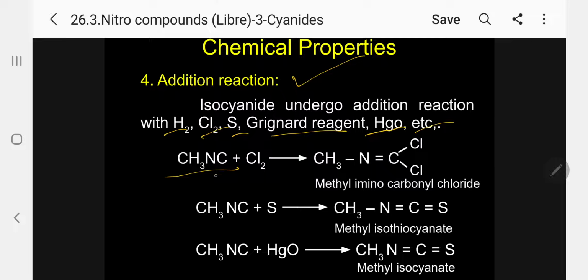When you add chlorine, two Cl are added to the carbon. This is methyl imino carbonyl chloride. For a specific example, with sulfur we get methyl isothiocyanate. In the case of mercuric oxide, we get methyl isocyanate.